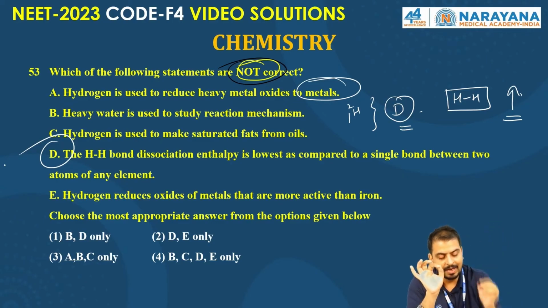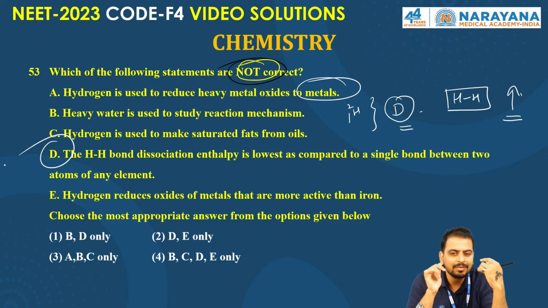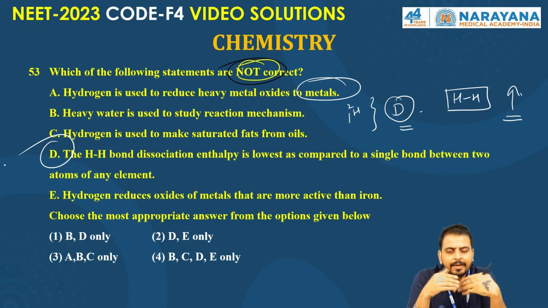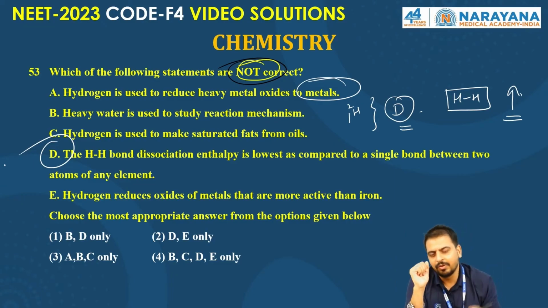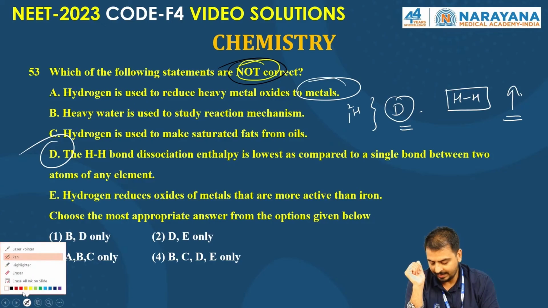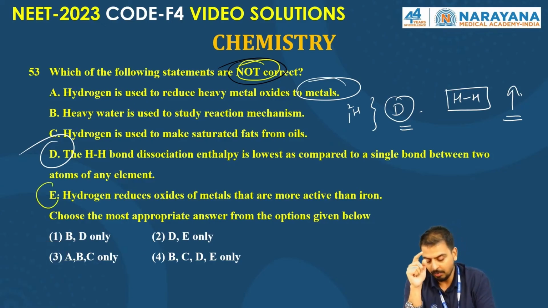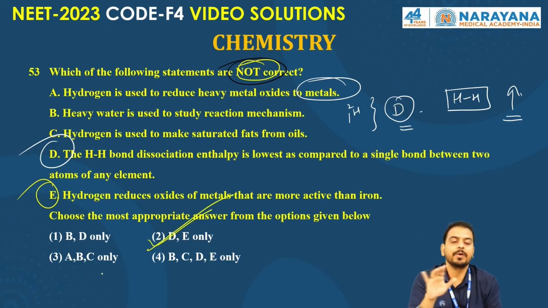Absolutely wrong, because in the SHE series, hydrogen comes quite below compared to iron, right? There is hydrogen, copper, followed by silver, mercury. So iron is quite up in the ECS, right? So the correct answer for this question is option 2, D and E only. So D and E both are incorrect. I hope it's clear to everyone.